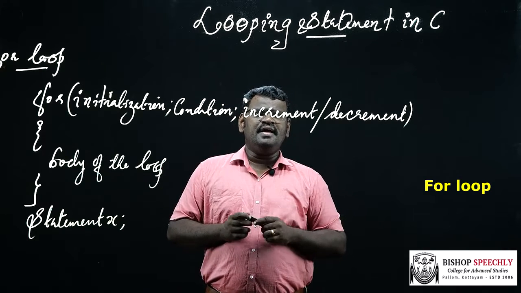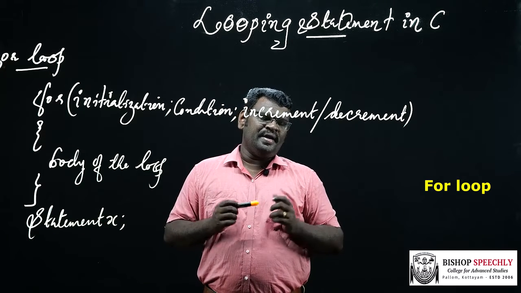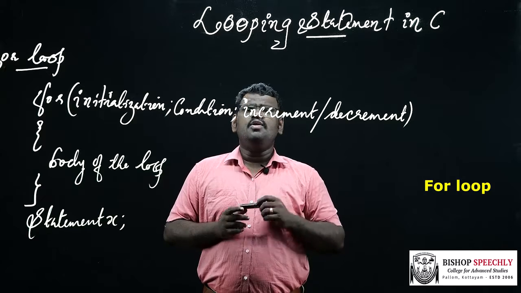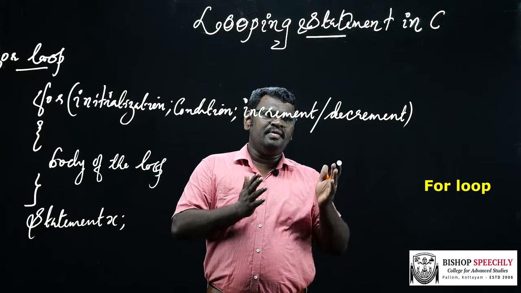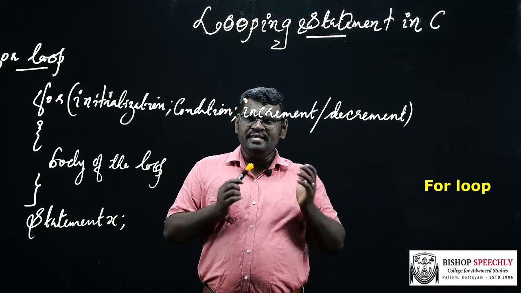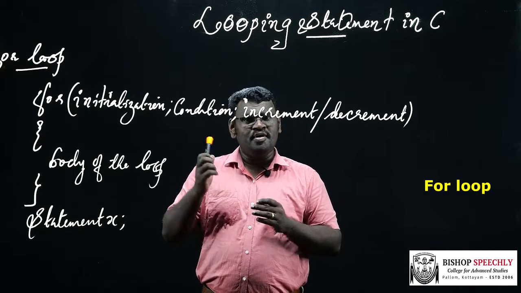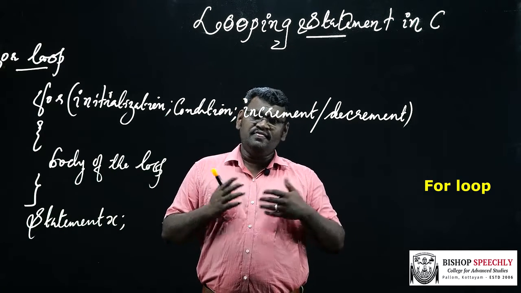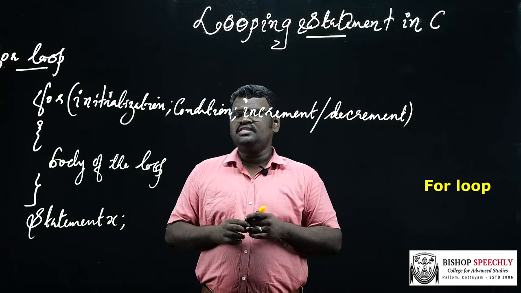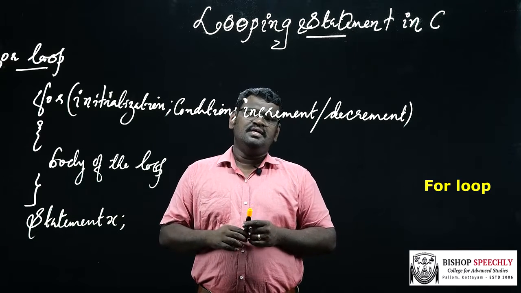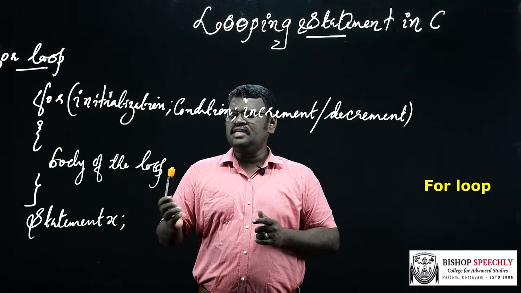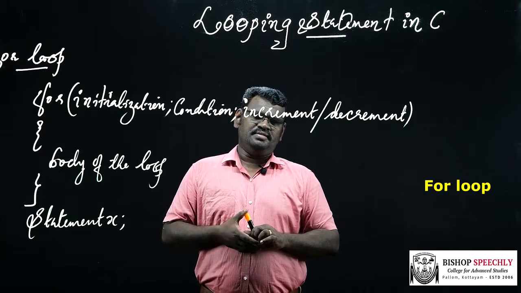The third part is the increment or decrement statement. Here the loop index value is incremented or decremented, and then the condition is evaluated. If the condition is true, the body of the loop is executed again. If it is false, then control is transferred to the next statement following the loop. Here statement X is the next statement.